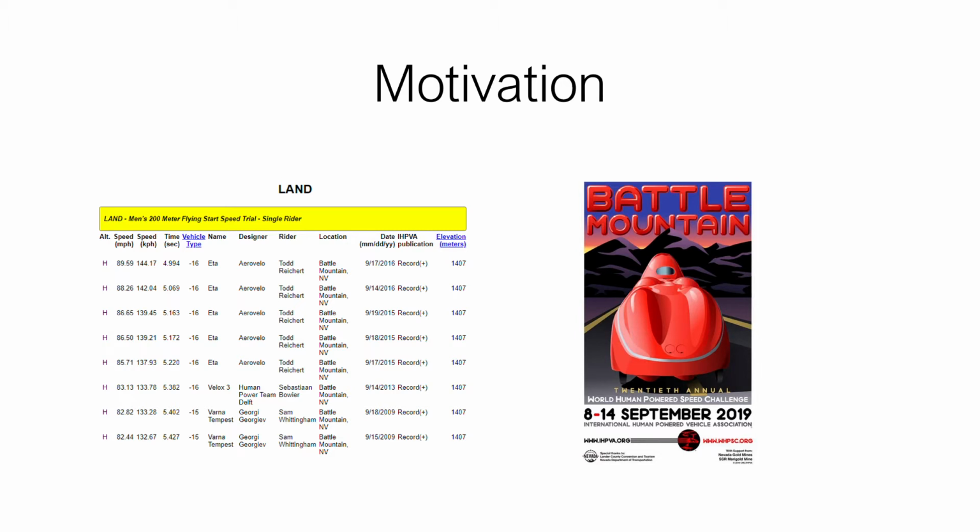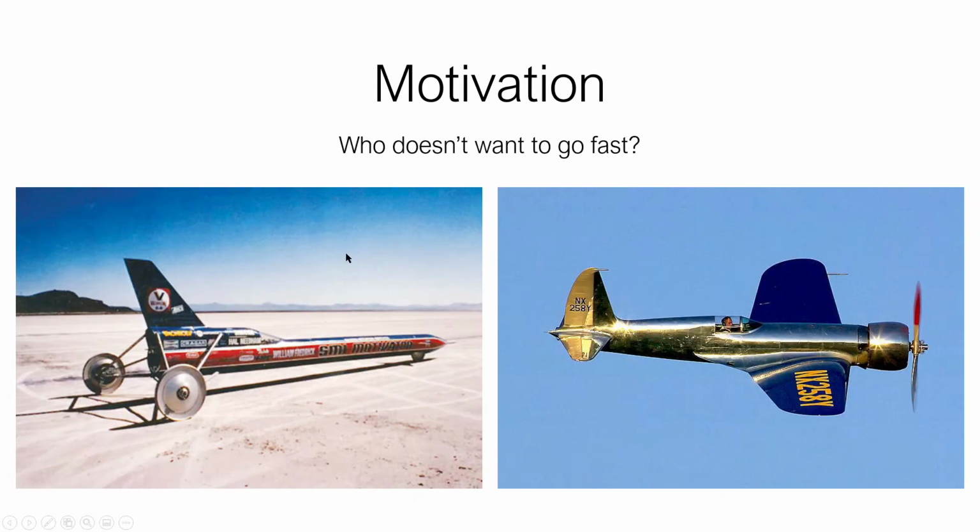The motivation is a race called the World Human Powered Speed Challenge. It happens in Nevada around September every year. You can see that the current record, achieved in 2016, is 89.59 miles an hour by a team called Aerovelo. Also, everybody wants to go fast.